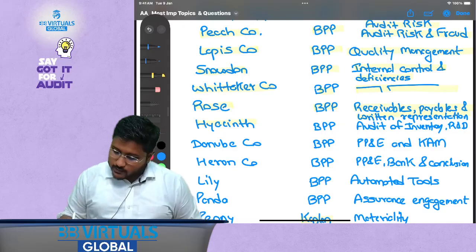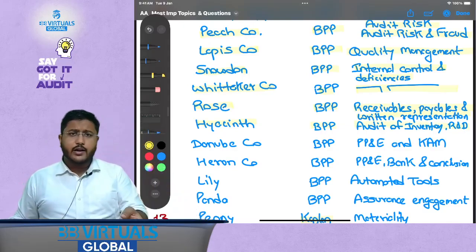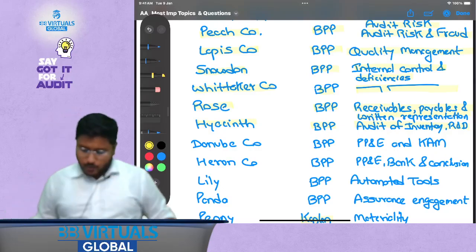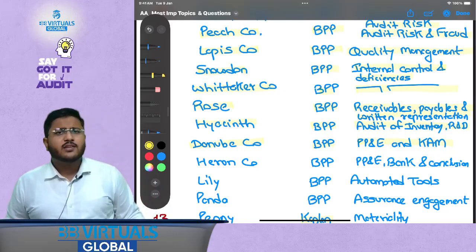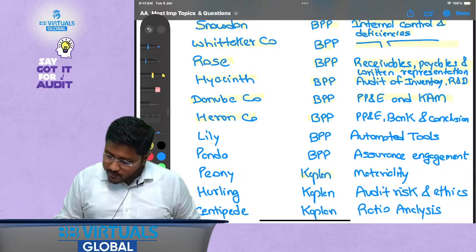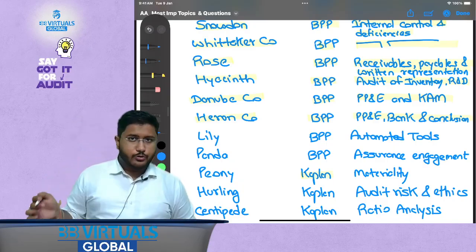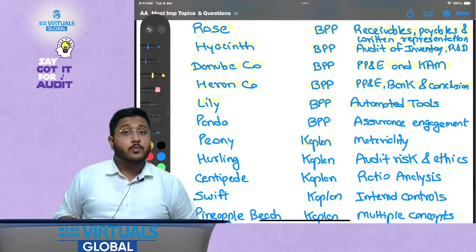Then Hyacinth BPP, audit of inventory, R&D, like we discussed, inventory, R&D, property, plant and equipment, cash and bank balances, revenue, these are very important. Danube Company, PPE and CAM, as in key audit matter. Then Heron Company BPP, talks about PP&E, bank and the conclusion part, how you need to conclude on the audit report. Then Lilly Company from BPP, this talks about automated tools.